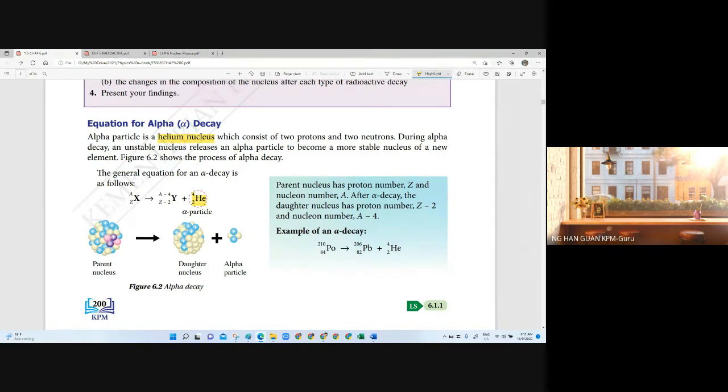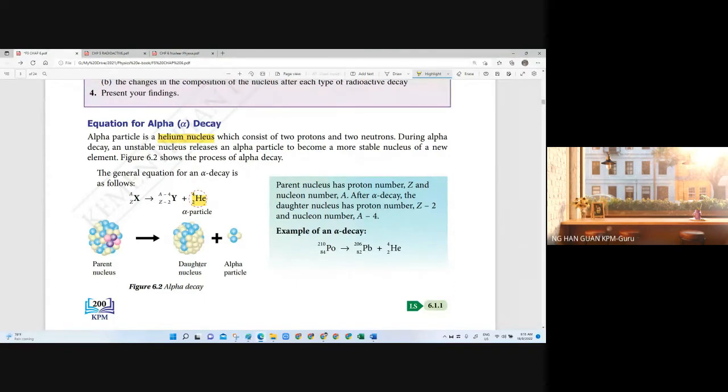Right. So for a very basic question, open book study, straight away you say no, you don't know, it means that you don't care or are not prepared for the exam at all. It's very basic knowledge that you don't even know. I'm not talking about understanding, I'm talking about what you should know. You should know alpha particle is represented by the helium nucleus. Right. Inside the helium nucleus, it consists of 2 protons and 2 neutrons.